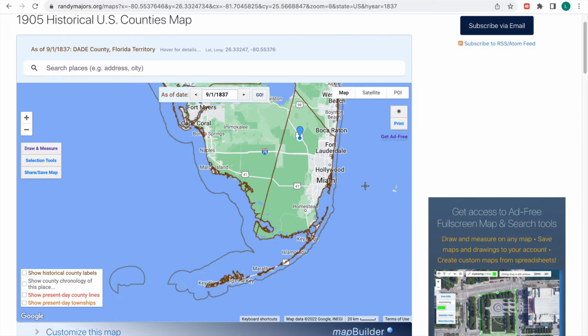Another thing to keep in mind is that during this whole period, in order to get from the Florida Keys to the mainland, you had to take a boat. There was no train or road or anything that connected.